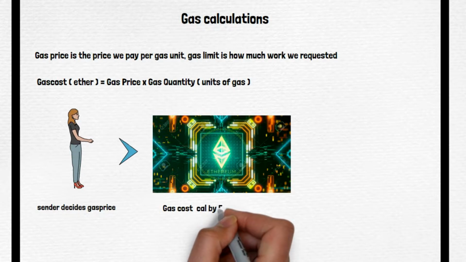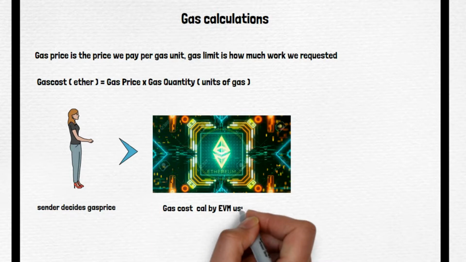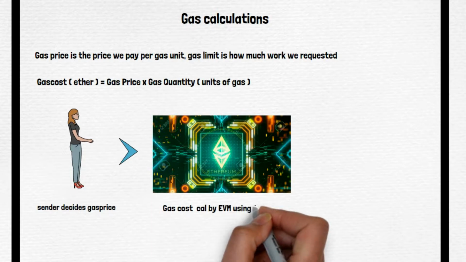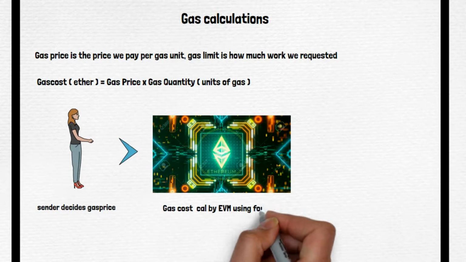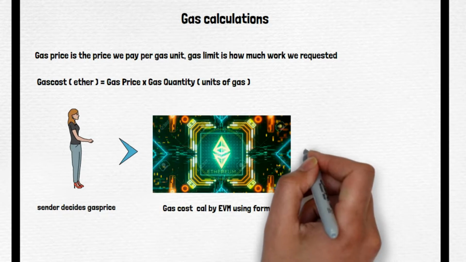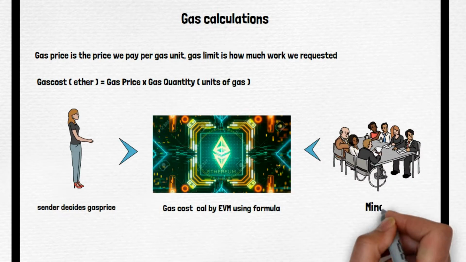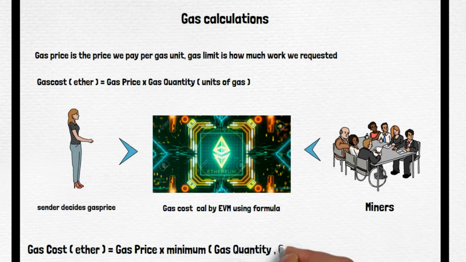Then he simply puts his request on the blockchain, the EVM or any blockchain, saying this is the price at which I want to execute this activity. Now miners take the transaction and start mining, or let's say start executing it, and finally the amount gets deducted from the sender. Now here one more figure that we see is gas limit.